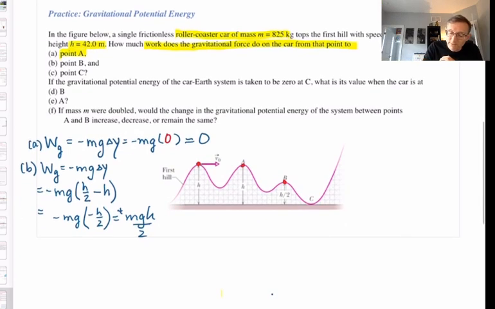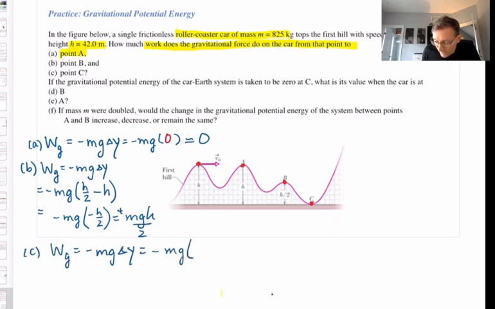How much work is done by the gravitational force as the car goes from the starting point to point C? Point C is on the ground. All right, well, that's easy enough. That's y equals 0. So to calculate work done by gravity, I do negative mg delta y. So I do negative mg times y final, 0, minus y initial h. So this is positive mgh. Okay, and I've calculated the work done. It's positive in going from the starting point to point C. Now, so far no problem, I hope.